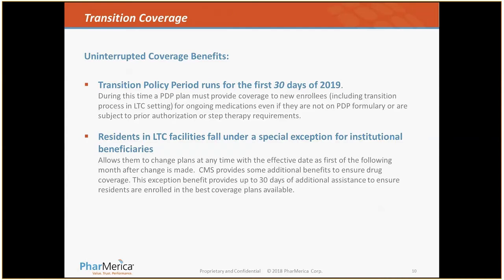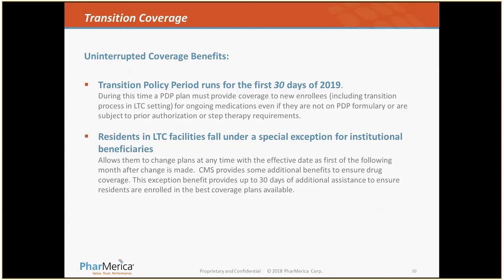And again, once they change plans, there is an exception of the benefit that provides up to 30 days additional assistance to ensure the residents are enrolling in the best coverage for the plans available. Please note, this is only under the PDP plans. The special exemption rule does not apply if they're under a Medicare Advantage plan.